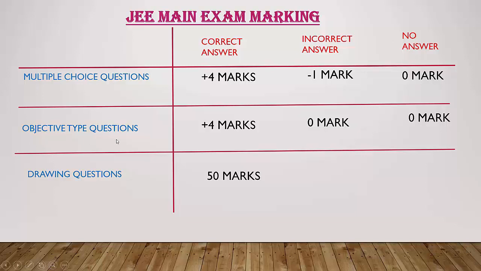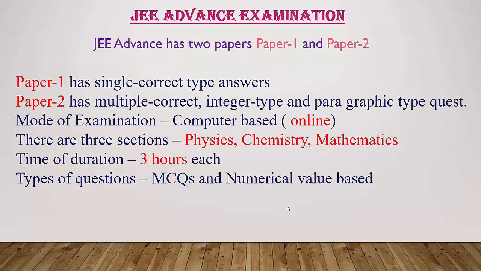For objective type questions, for a correct answer, 4 marks will be awarded. For an incorrect answer, 0 marks. And for not attending answers, 0 marks. Then for drawing questions, for a correct answer, 50 marks. There is no negative marking for drawing. So this is the marks distribution in the JEE examination.